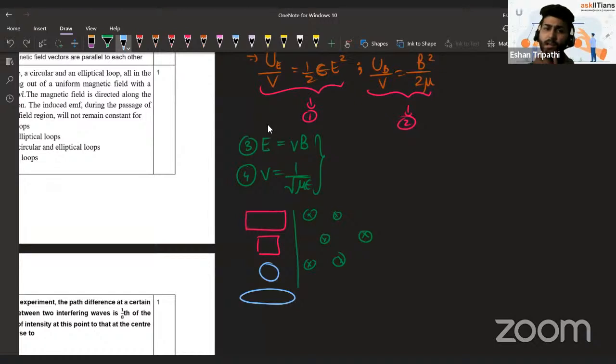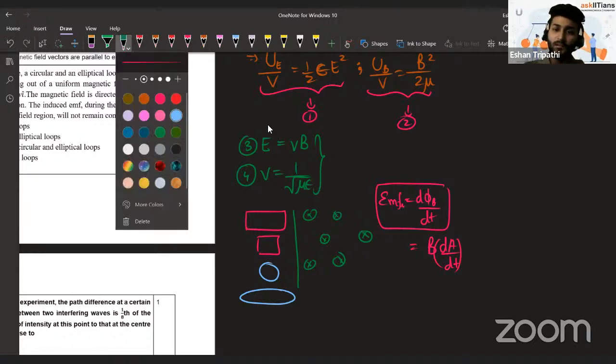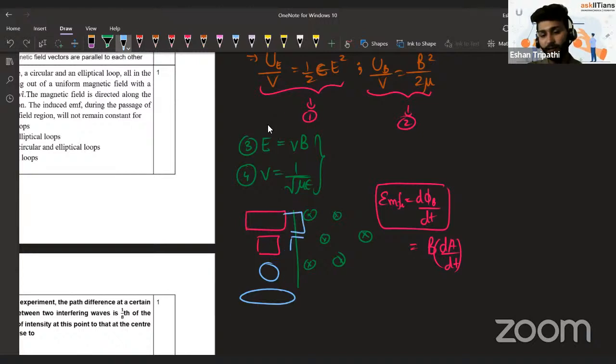What does induced EMF even depend upon? Induced EMF is rate of change of magnetic flux. Flux is magnetic field into change in area. In this case, magnetic field is same. The area of this loop exposed to magnetic field is changing. So here, if you notice, if a rectangular loop or a square loop enters it, it is going to enter at constant rate.